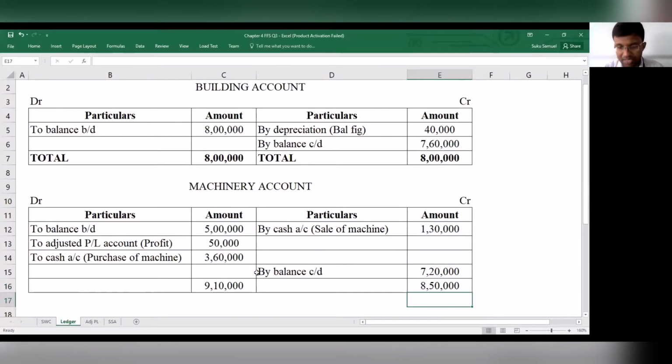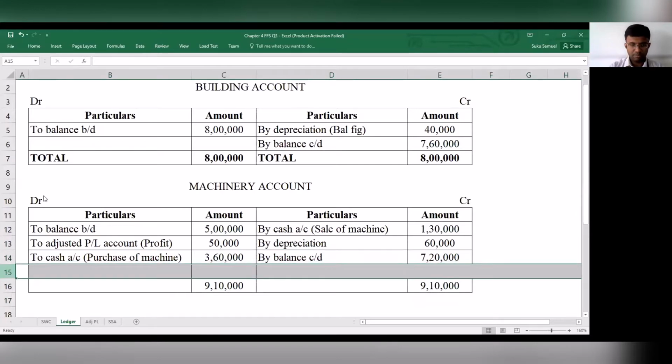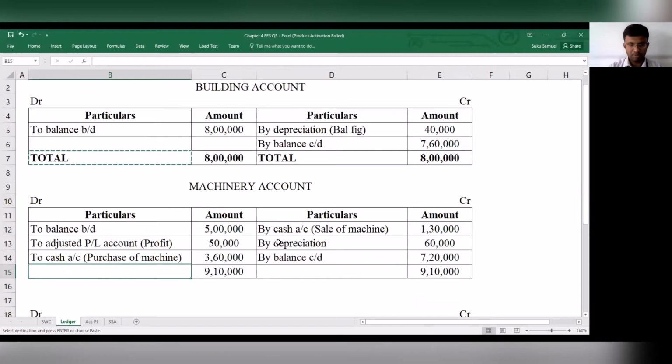So here, the debit side is more, which means there has to be a balancing figure on the credit side. How much is the balancing figure on the credit side? The balancing figure on the credit side should be 60,000, and it is by depreciation, 60,000, and that has been brought into the picture over here.